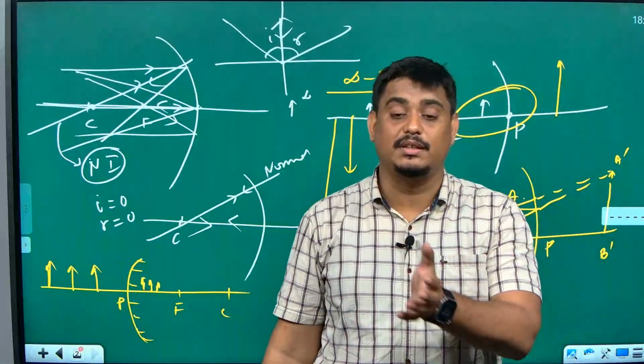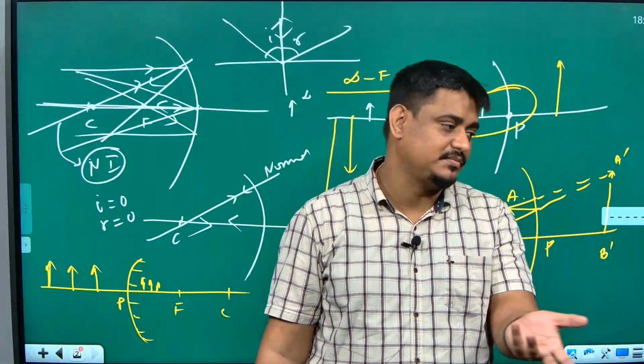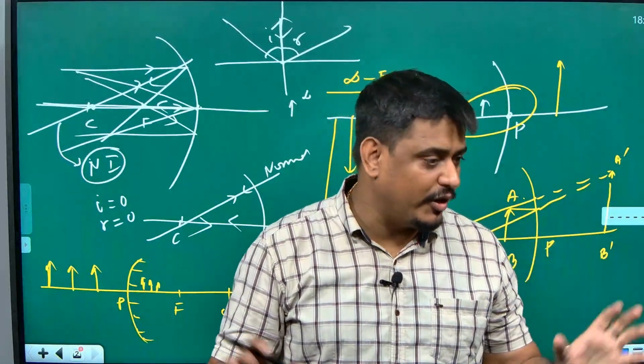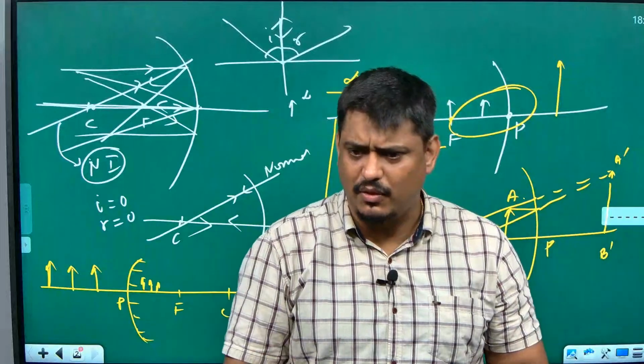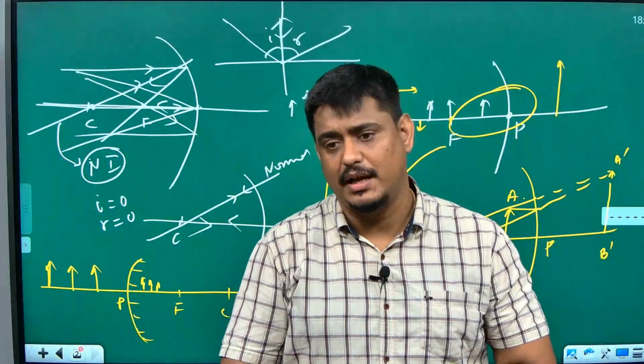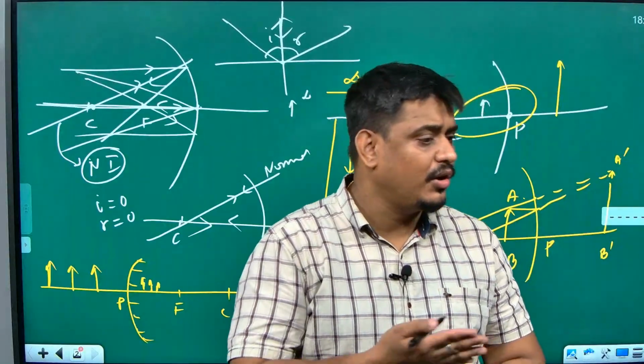They are used as rear view mirrors. In car and bike, you have back side viewing mirrors. They are always convex mirrors. So remember the applications, they may ask questions directly from here. Applications of concave mirror and convex mirror.